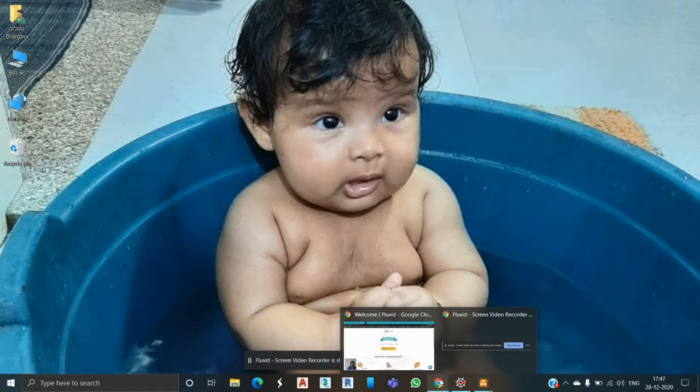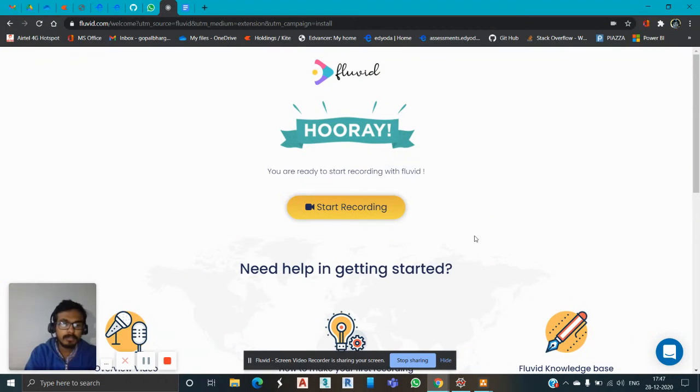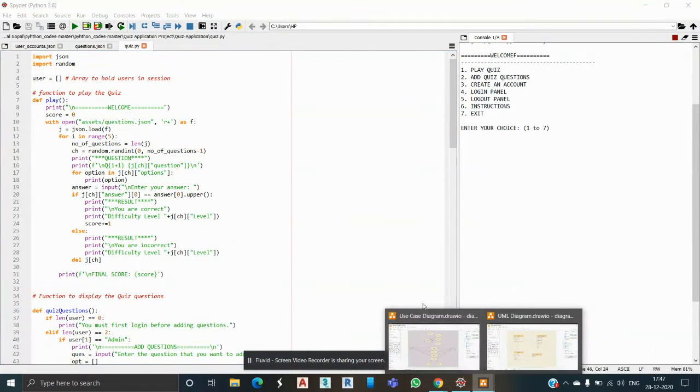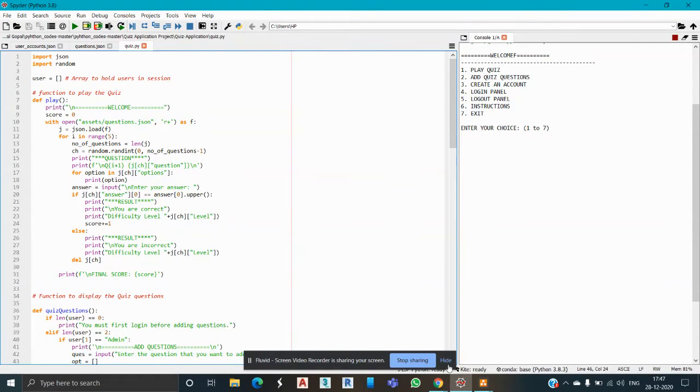Hi all. So my name is Gopal Bhargav and I'm going to showcase my certification project based on an MCQ quiz, or we can say an application. Basically, the main objective of this project is to provide a platform to its users to attempt an MCQ test, where users can analyze their score after submitting each answer out of the four options.